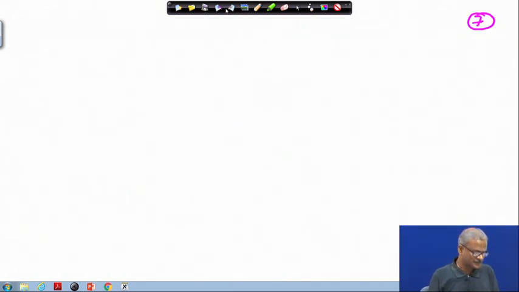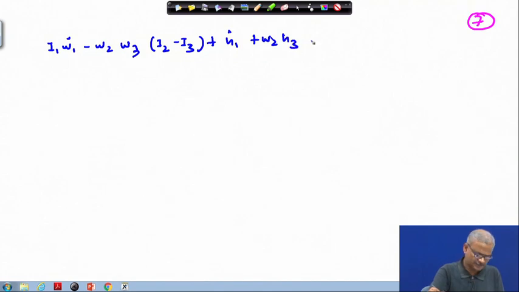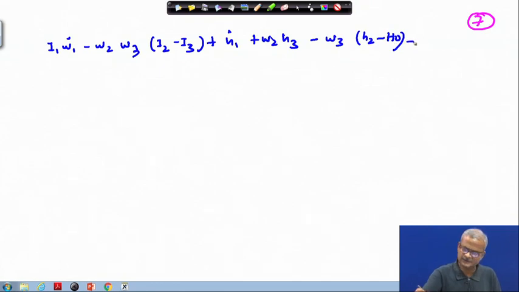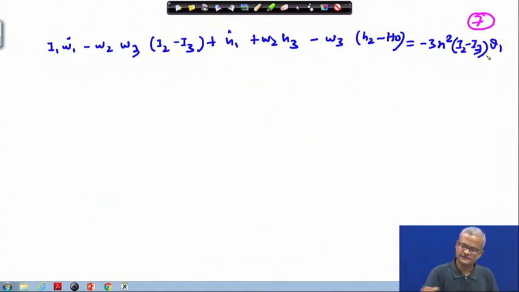Okay, so next we start rewriting our equation. So, we have I1 times omega 1 dot minus omega 2 H1 dot plus omega 2 H3 minus omega 3 H2 minus H0. On the right hand side we have minus 3 n square I2 minus I3, and the other term, this is theta 1, okay, this term. So, we pick up this and here we get theta 1.